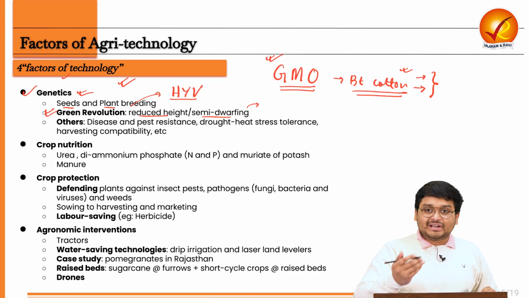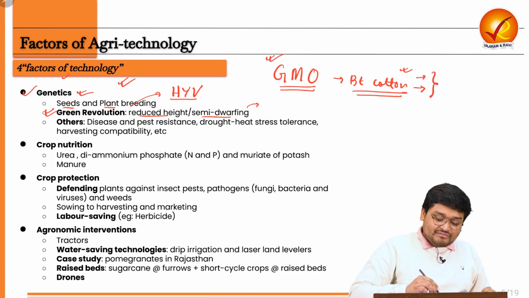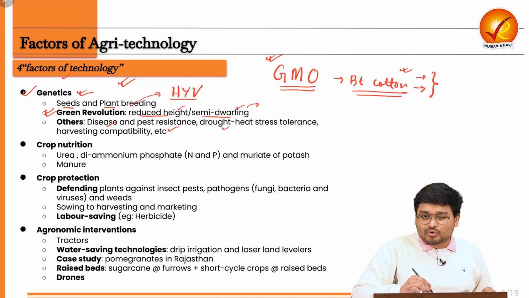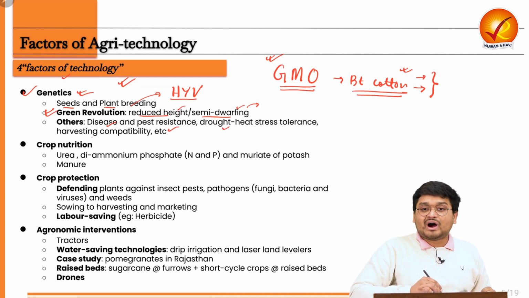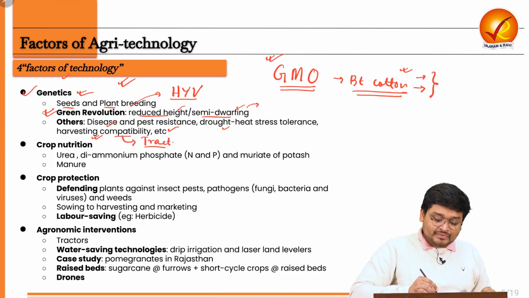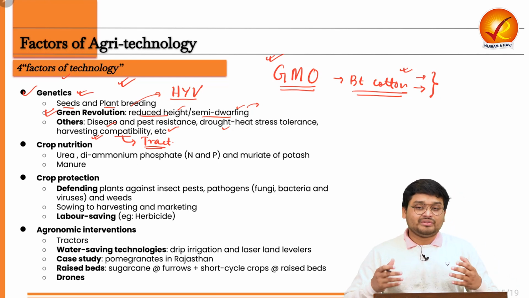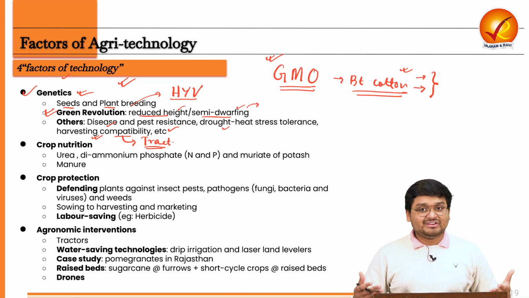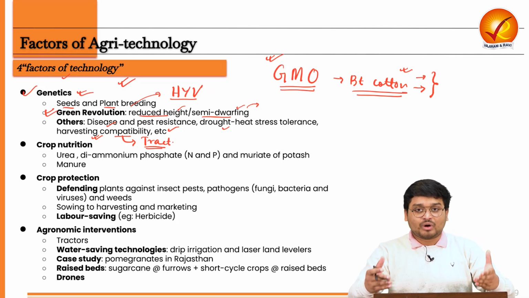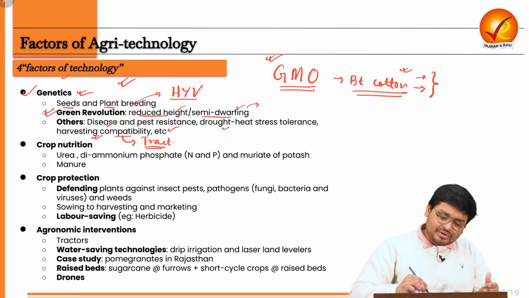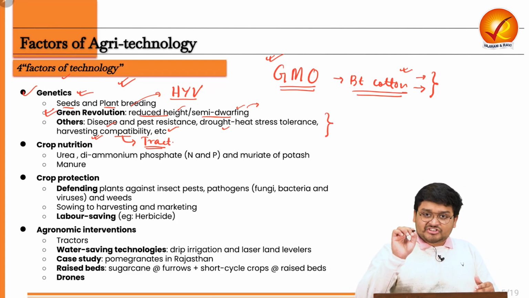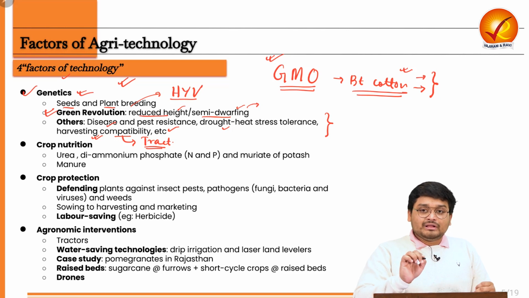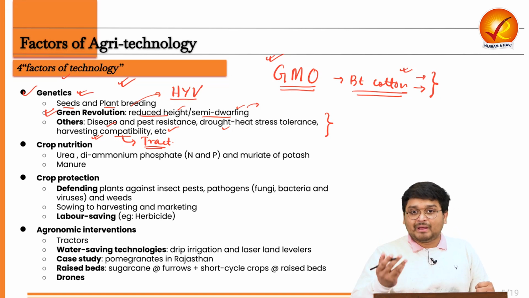Now, using genetic technology, we have reduced height, semi-dwarfing, disease and pest resistance, heat and drought resistance, and also harvesting compatibility. That means the tractors that you will be using: when tractors harvest the crops, the crops must be of a suitable height so that the combine harvester machine can harvest them. So we can understand that at the genetic level, the technological improvements can yield many benefits.